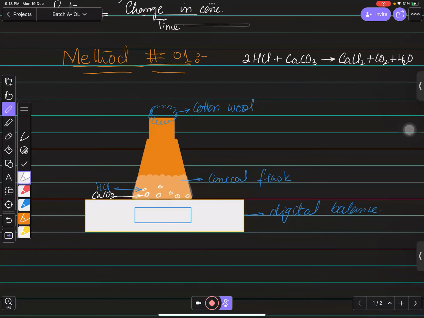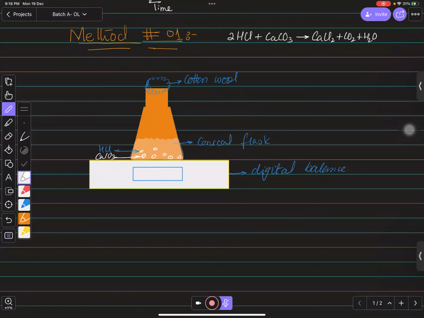Yes, sir. So we will see that when the reaction occurs, there will be escaping of carbon dioxide gas. You can see this, that is why we are using this cotton wool, so it will allow the gas to escape, right? So there will be a change in mass as well, right?